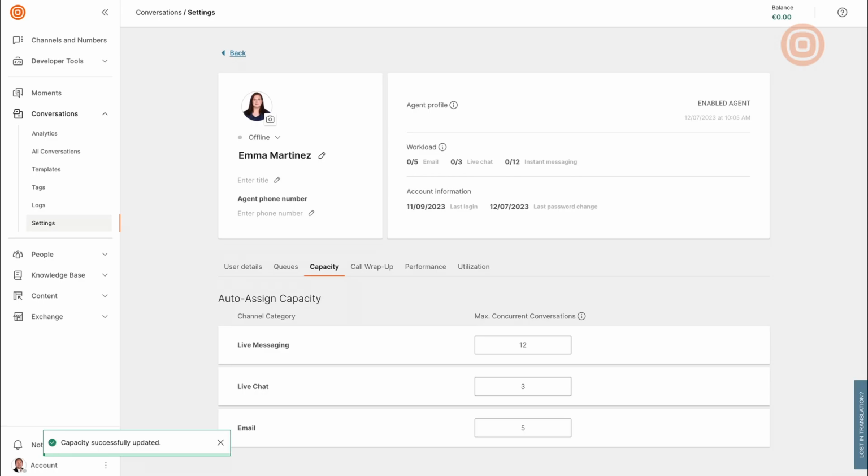Now that we have set up the capacity for our contact center and for our agent Emma, let's move on to the next panel, chatbots.